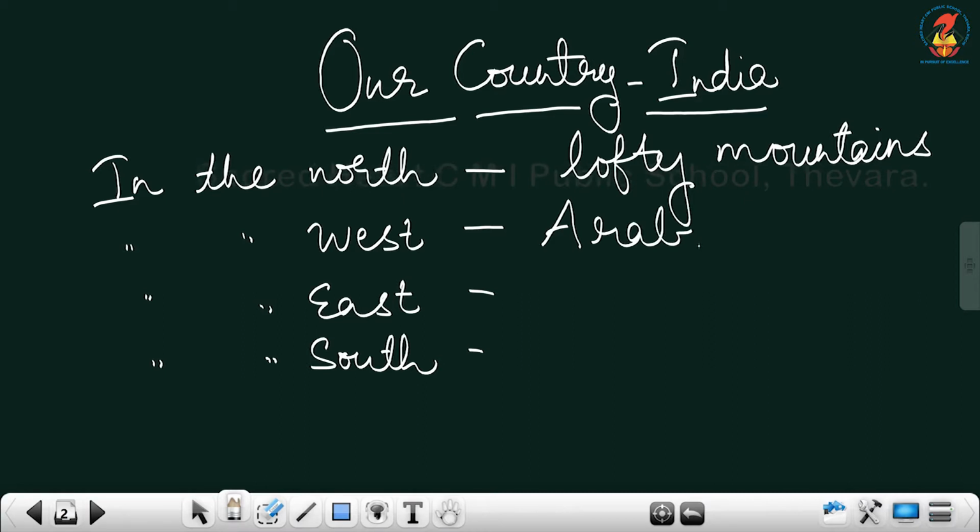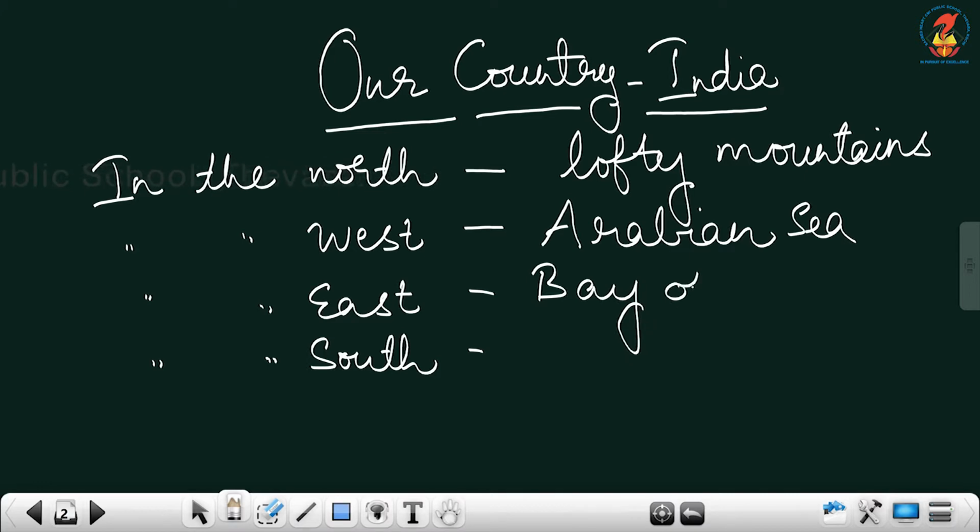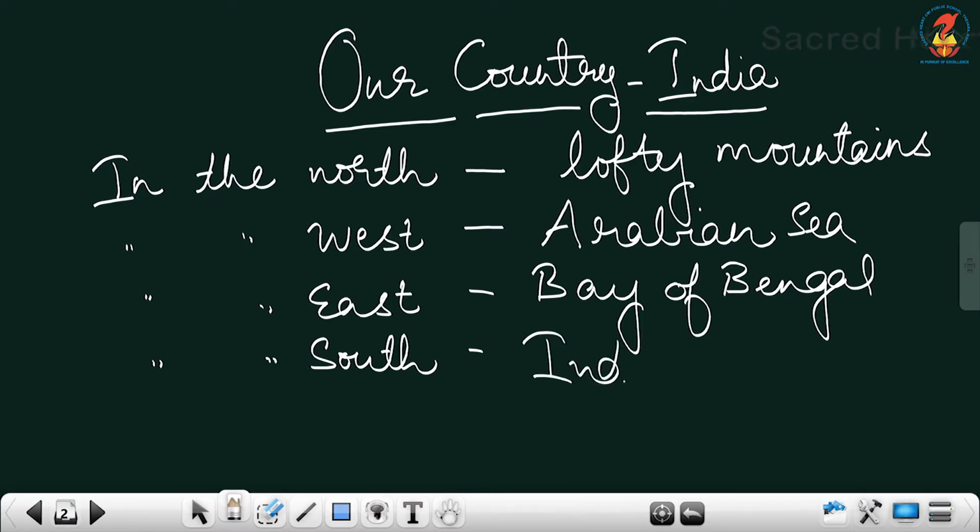Then the eastern side is the Bay of Bengal. And in the southern side it is the Indian Ocean, the Indian Ocean in the southern part of India.